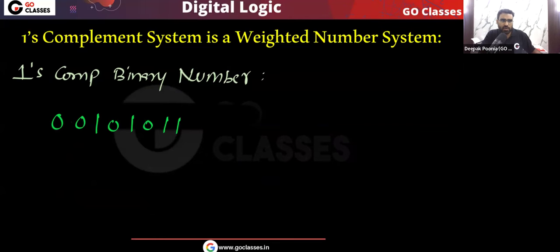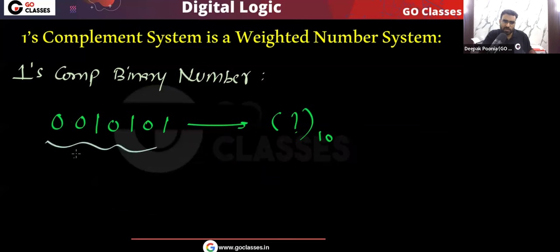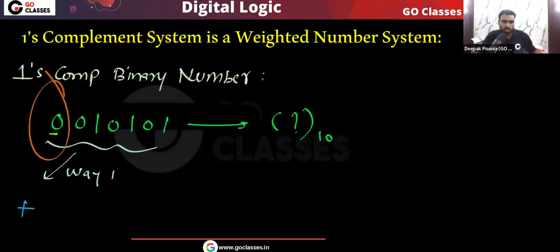Then let's find out what will be the equivalent decimal value. Again, there are two ways. The first way is that you know the MSB is 0. If the MSB is 0, it simply means that the number is positive. And when the number is positive, the one's complement representation and the sign magnitude representation will be the same. So this MSB 0 tells you that the number is positive, and the rest will be your magnitude.